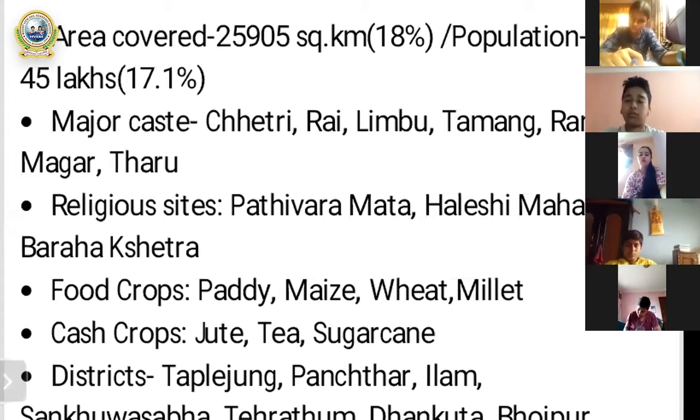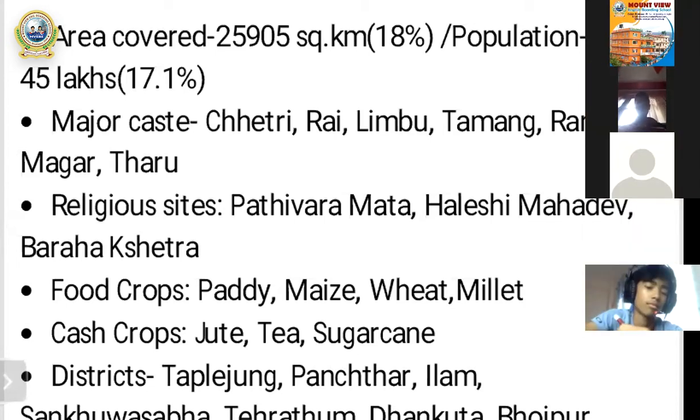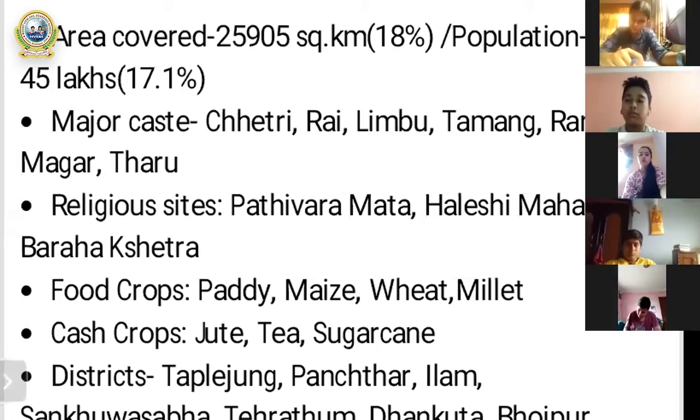In case of province number one, some of the major castes that live in province number one are Chetri, Rai, Limbu, Tamang, Rajwanshi, Magar, Tharu. These are some major castes of province number one.